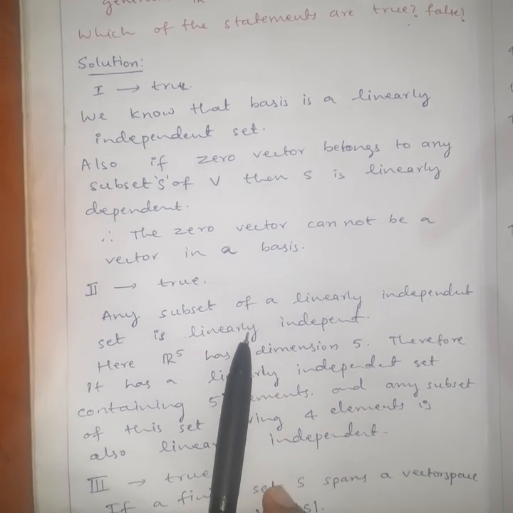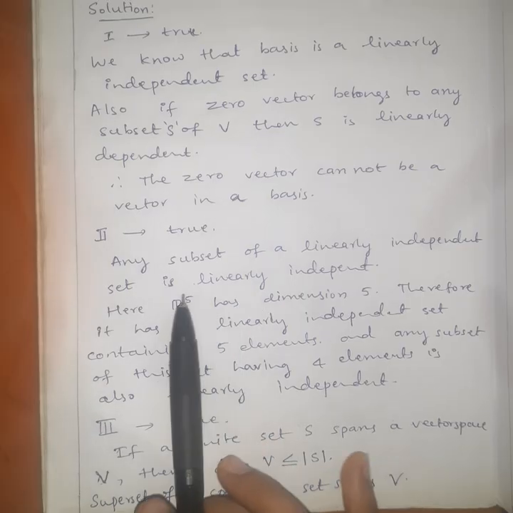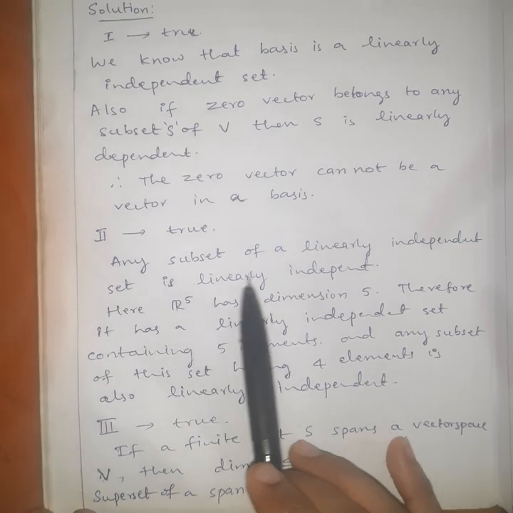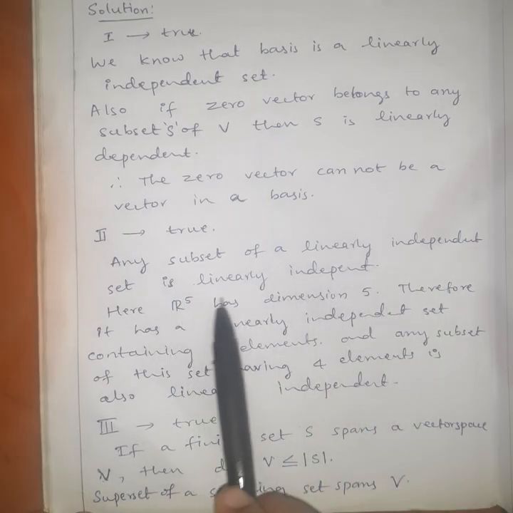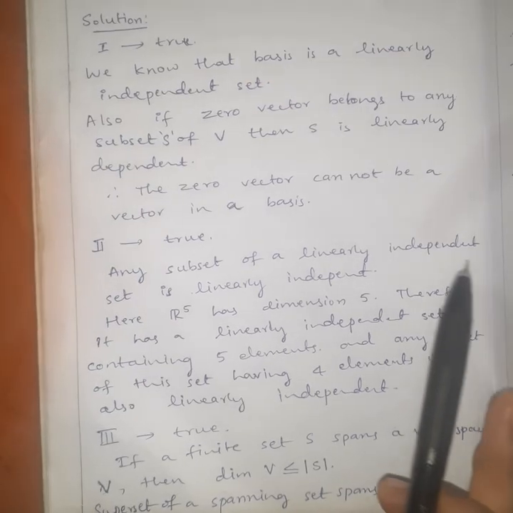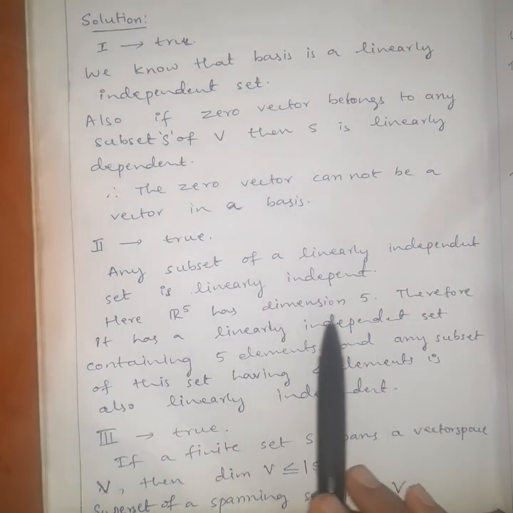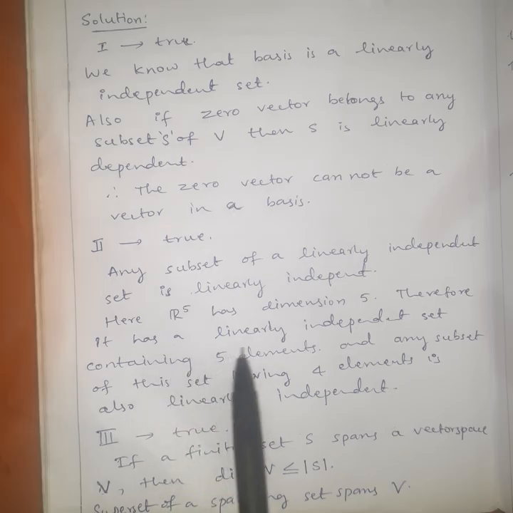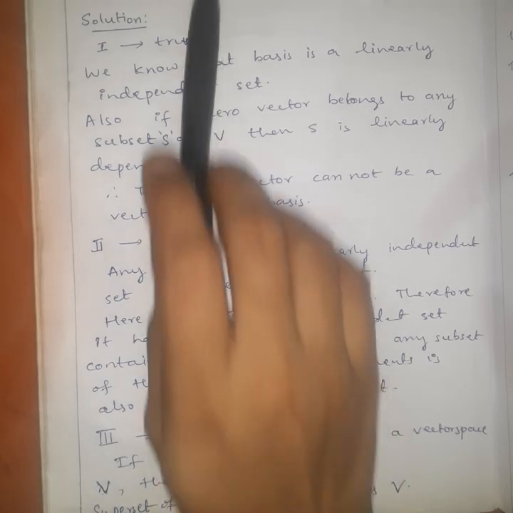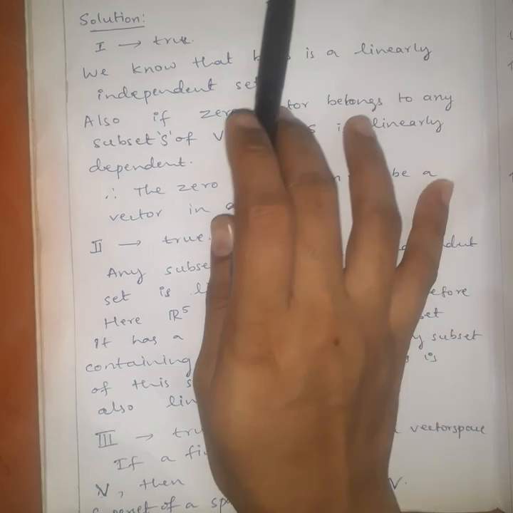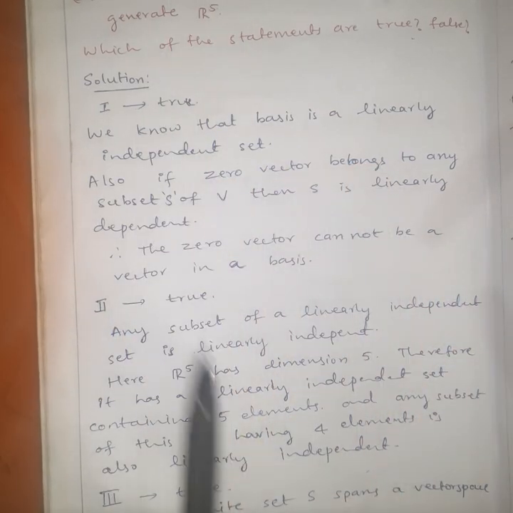Then let us see statement 2. Any subset of a linearly independent set is linearly independent. So here R to the power 5 has dimension 5. Therefore, it has a linearly independent set containing 5 elements. And any subset of this set having 4 elements is also linearly independent. Therefore, there are 4 linearly independent vectors in R5. This statement is true.